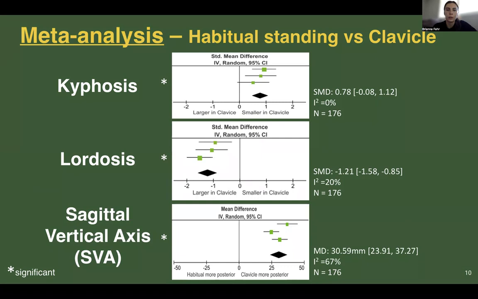Lastly, across two moderate quality studies and one low quality study, there was a significant mean difference of 30.59 millimeters, where SVA is shifted more posteriorly in the clavicle position. This analysis presented substantial heterogeneity of 67%.